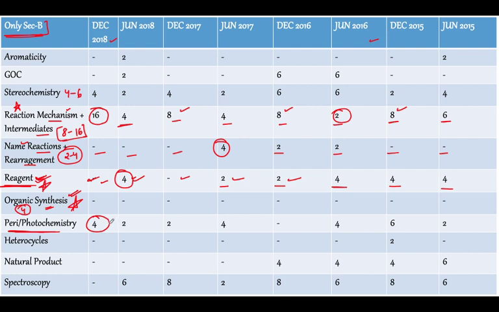So we are going to see that a maximum of 4 marks question in December 18, and 2 marks in June 18, and 2 marks in December 17, and so on. So basically most of the times questions are asked from pericyclic and photochemistry, right? Only in December 16 it did not happen, okay. So basically it's a very important topic, both looking at section B as well as section C.